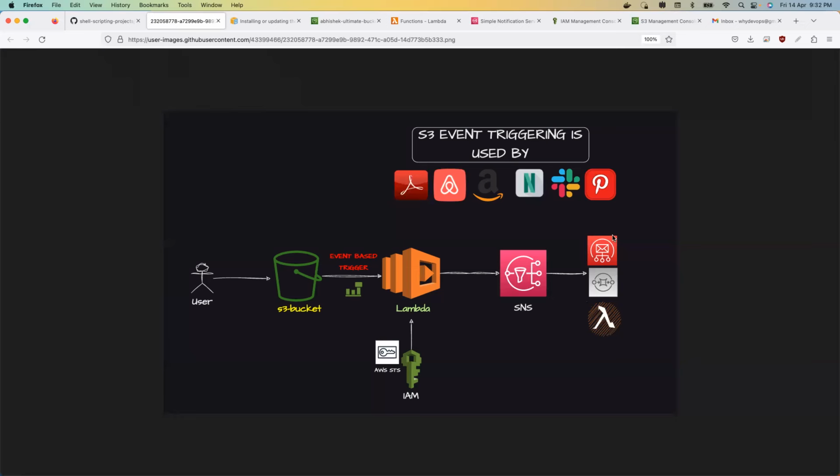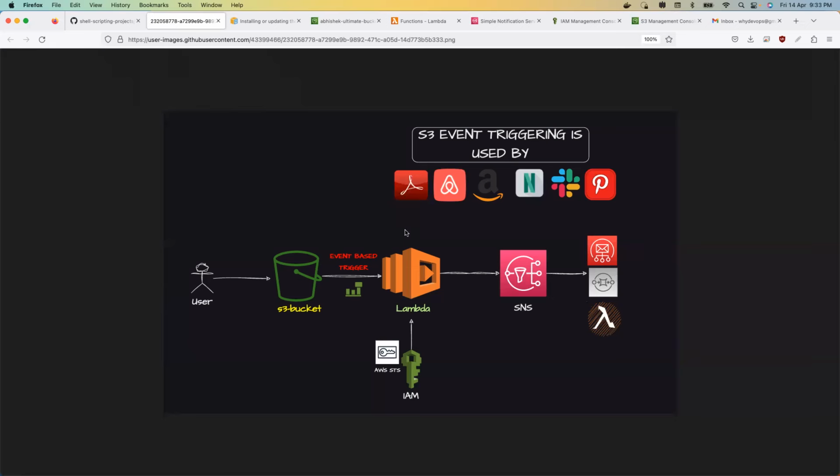What I'm going to do is upload an image onto Netflix, because we cannot upload a video. We'll upload an image onto the S3 bucket, and from there we will trigger a Lambda function automatically. There are no manual steps. From there we will trigger SNS, the Simple Notification Service, and then we will send an email notification. That's the project. Okay.